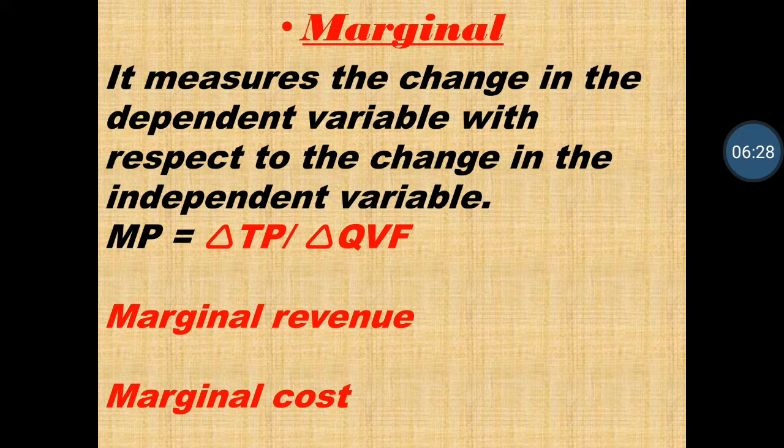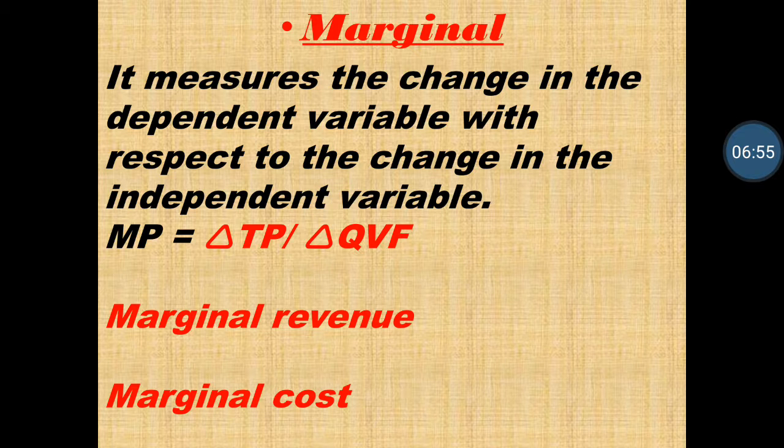Number one is MP, marginal product; then marginal revenue; and marginal cost. Marginal product means the change in total product due to a change in an extra product, or we can say the production of an extra commodity brings changes in the total product. Addition in total product is known as marginal product.